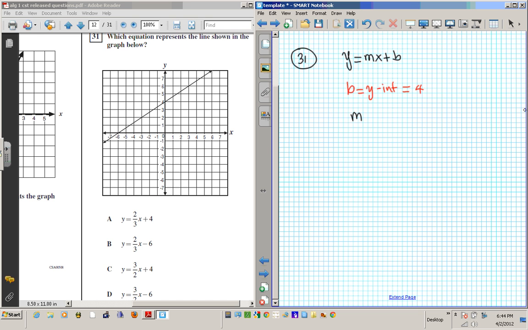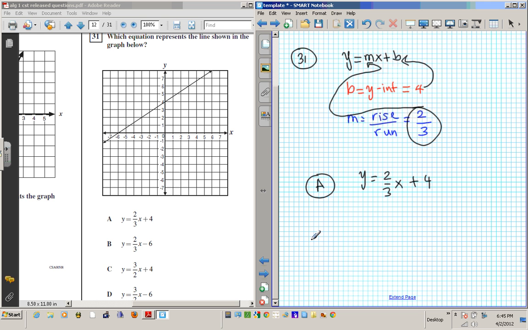So M is basically rise over run. Starting from the y-intercept, we rose 1, 2, and we ran 1, 2, 3. So the slope is 2 over 3. We substitute 2 over 3 for m, and then we substitute 4 for b. We're going to have y equals 2 over 3 x plus 4. That's our answer. Which one matches? That's A. So that's your answer.